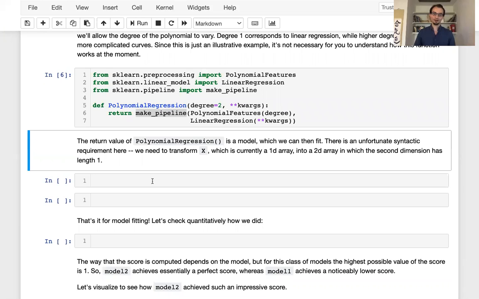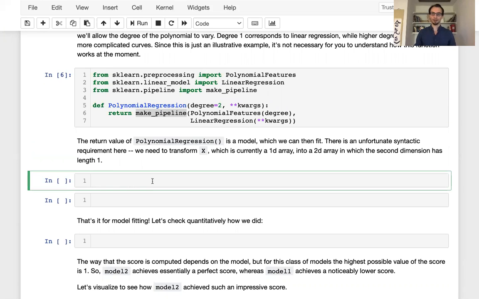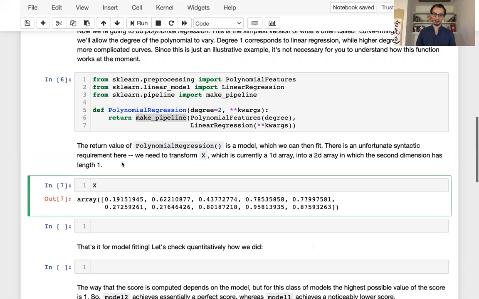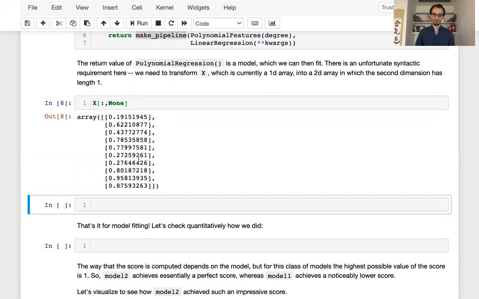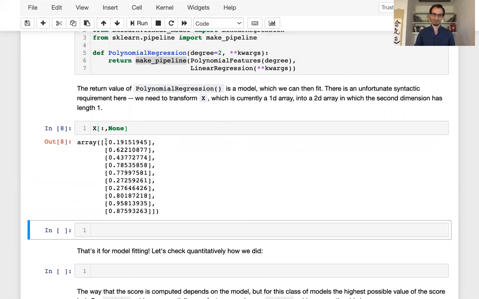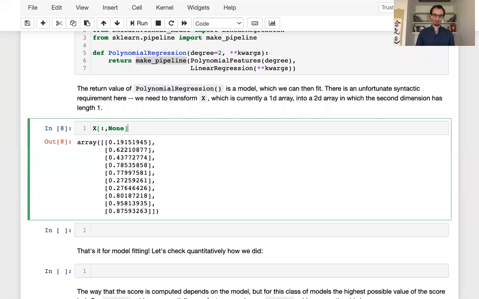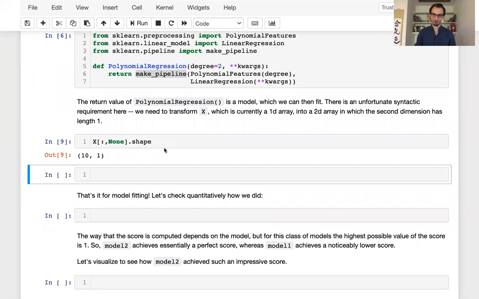Now, our function has a slight syntactic requirement here. It actually operates on two-dimensional arrays. So here's x, our input data, our predictor data. X is a one-dimensional array, and we can promote x to a two-dimensional array like this. So colon comma none creates another axis for x. So now x is a multi-dimensional array. And we can just check now that x has shape 10 and 1. So 10 entries in the first axis, 1 entry in the second axis. So this is the way that we need to supply x to our model.